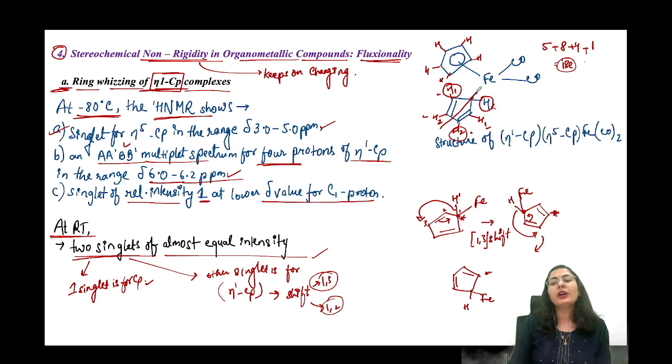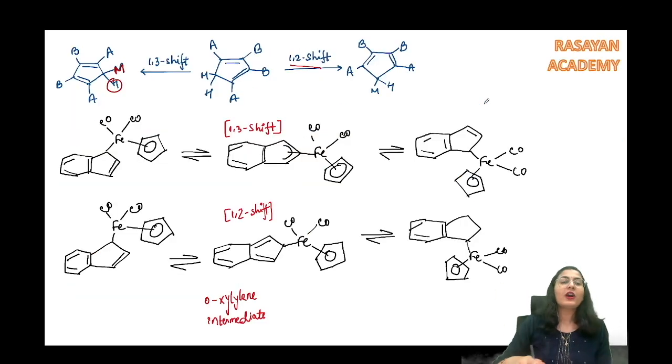So through an eta 1 bond, through a covalent bond, they keep on changing. And what is this one doing? It is going round and round. So that's why all the protons are the same. But that is rotating through the pi bond, not the sigma bond. This one is through the sigma bond. Now let's move onwards and check this concept for a further explanation.